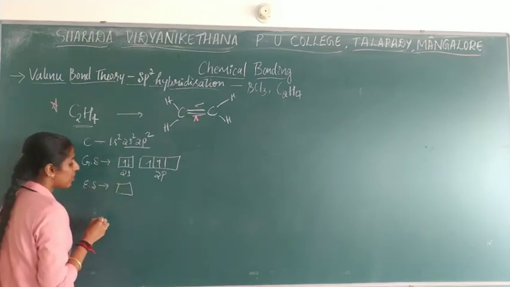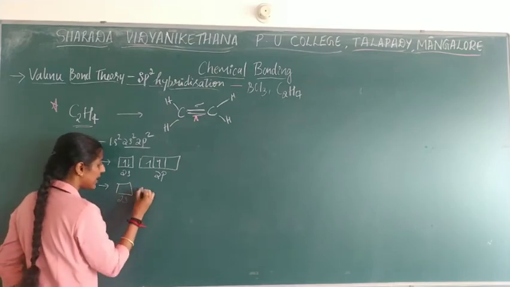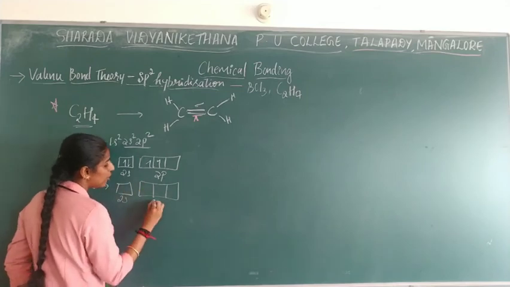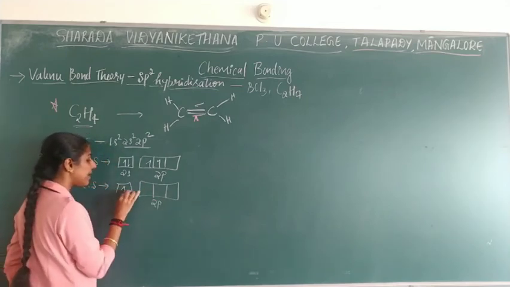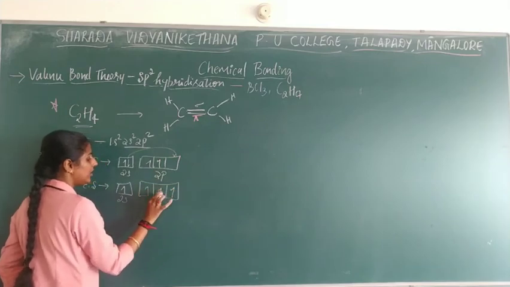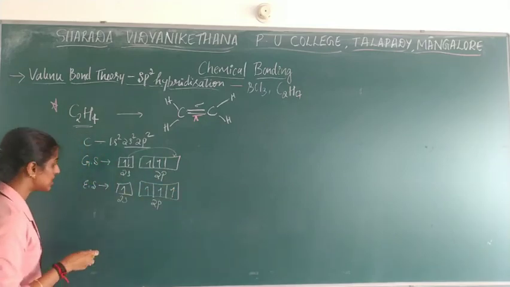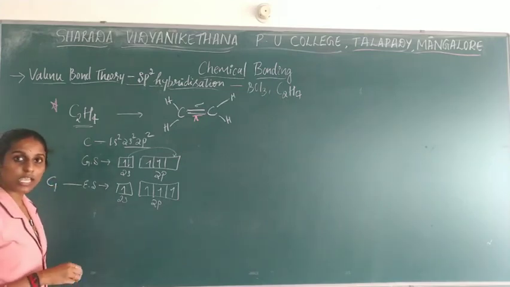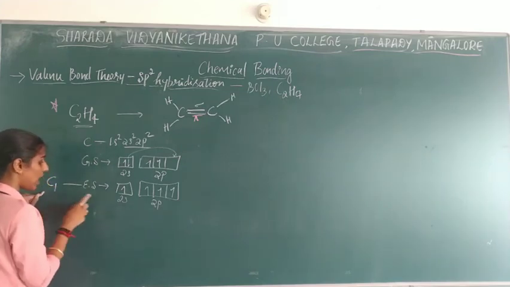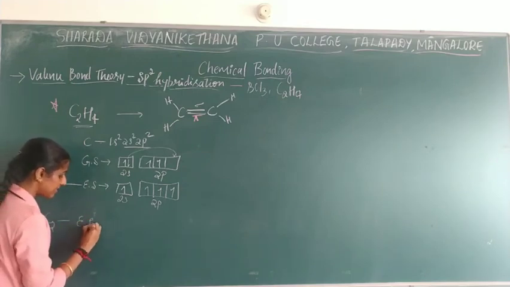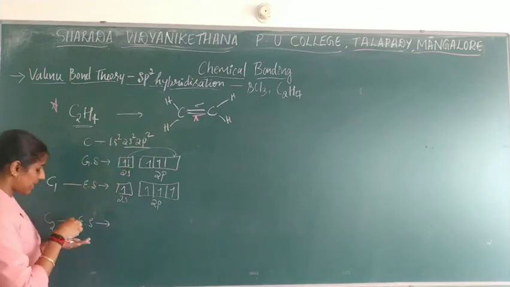So when it comes to contact with the hydrogen, one of the electrons, the paired electron, will jump into a higher orbital so that it becomes unpaired in nature. So it will jump into here, right? So here it forms as this. You have already done this for C2H6, the same way. So write this for carbon 1, and in the same way you can write the exact state for carbon 2, the second carbon.